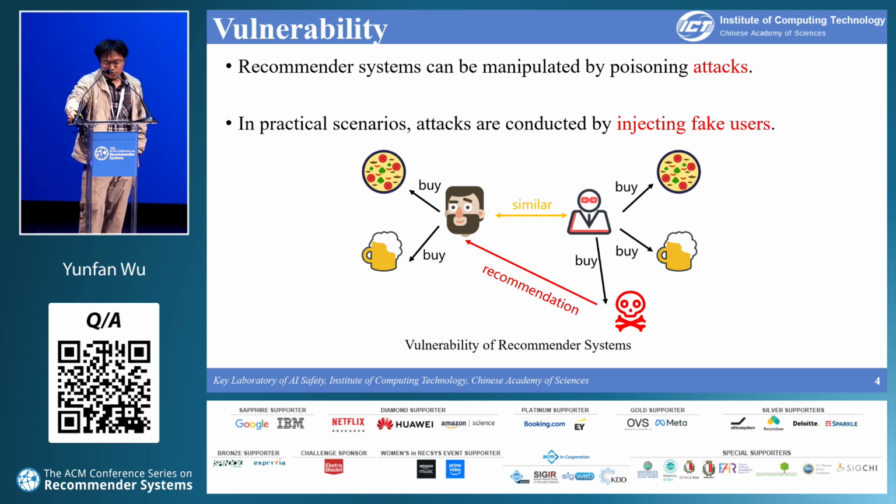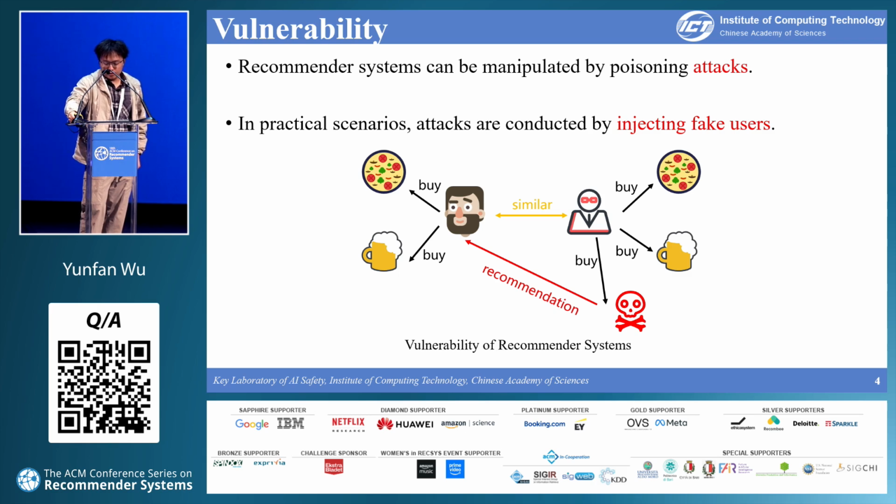In this example, we can see a normal user who has purchased pizza and beer, and an injected fake user has also bought the two items with the normal user, but the fake user also bought a harmful product.